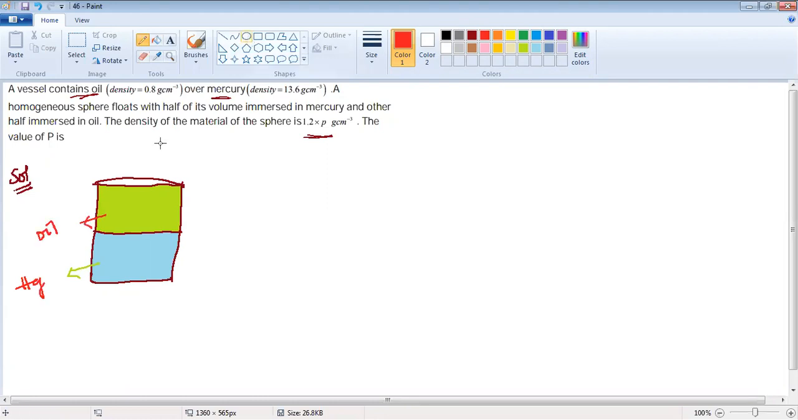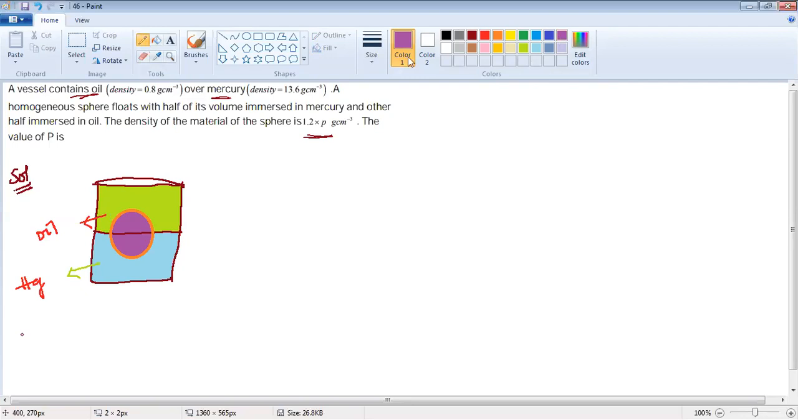Now let us take a homogeneous sphere, which floats half in the mercury and half in the oil. Just look here. Half in the mercury, half in the oil. So very simple logic here.